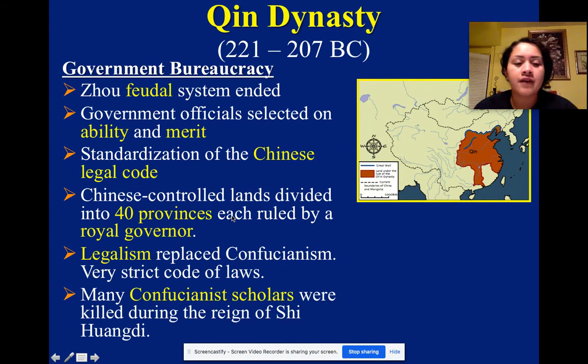Chinese-controlled lands divided into 40 provinces, each ruled by a royal governor. So in this dynasty, they did split up the land and had one person kind of work for the king and try to rule that area.